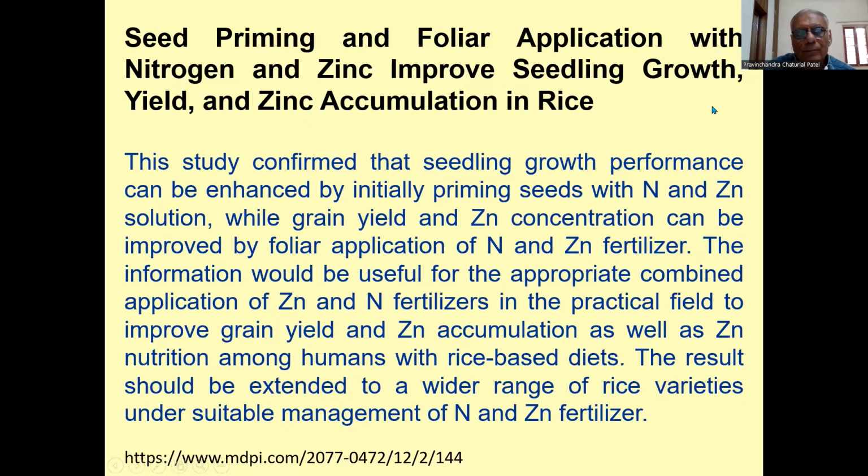Seed priming and foliar application with nitrogen and zinc improves seedling growth, yield, and zinc accumulation in rice. This study confirmed that seedling growth performance can be enhanced by initially priming seed with nitrogen and zinc solution, while grain yield and zinc concentration can be improved by foliar application of nitrogen and zinc fertilizer. The information would be useful for the appropriate combined application of zinc and nitrogen fertilizer in the practical field to improve grain yield and zinc accumulation as well as zinc nutrition among humans with rice-based diets.